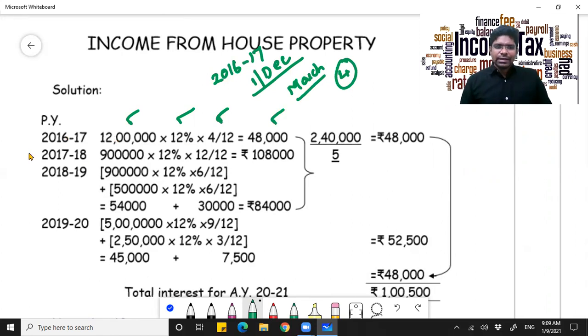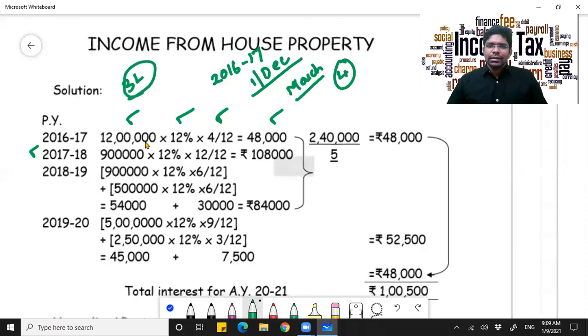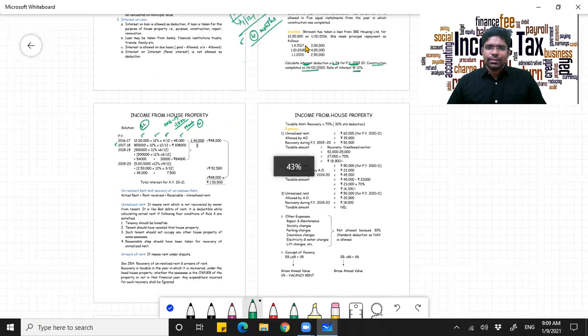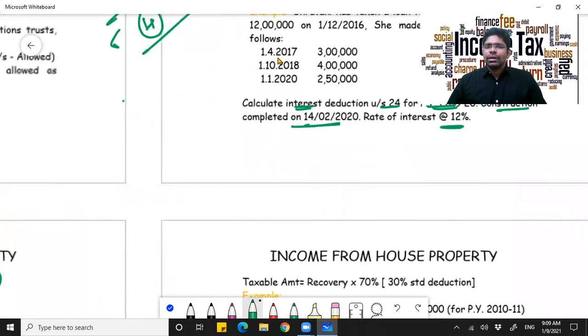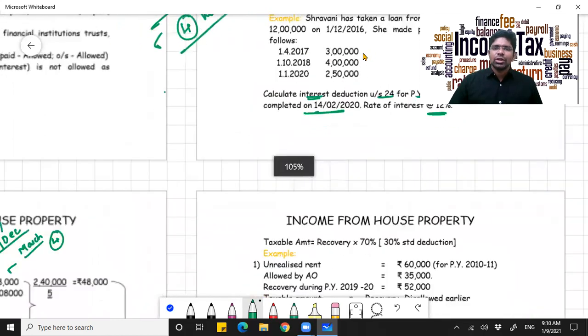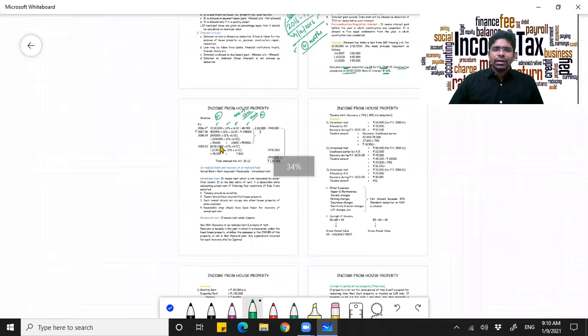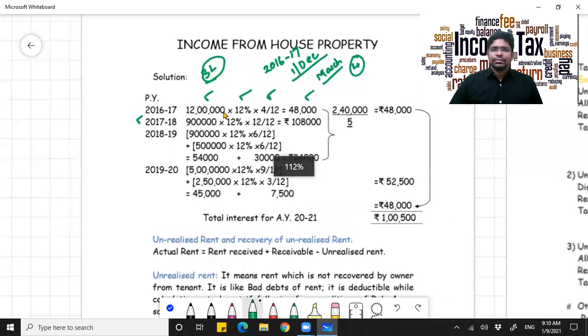Now in the next year, 2017-18, on the first day, that is on 1st of April 2017, she has repaid an amount of 3 lakhs. That is the principal amount she has repaid, which is what is given in the question also. So the principal amount of 12 lakhs will be reduced to 9 lakhs.